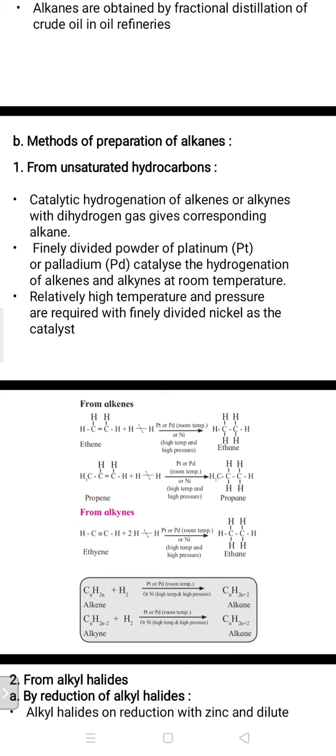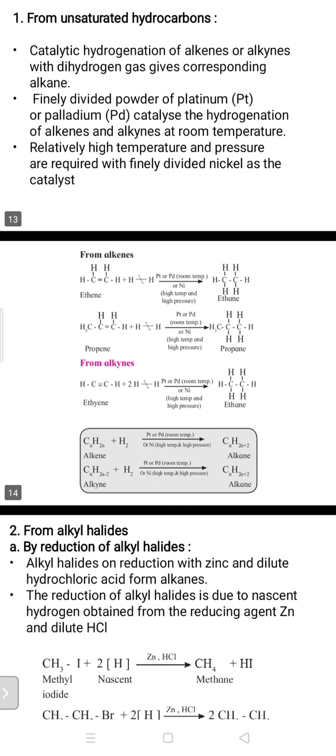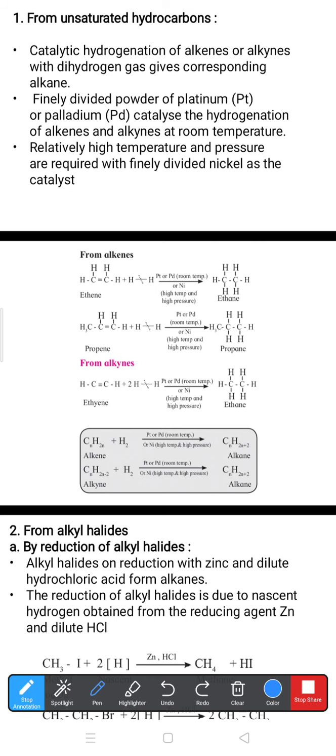Relatively high temperature and pressure are required with finely divided nickel. Finely divided means fine powder. Actually, we can use nickel in the form of metal foil or metal strip, but powdered or finely divided nickel is the most effective catalyst due to the smaller size of the nickel fragments. These play the role of reducing agent. Remember.